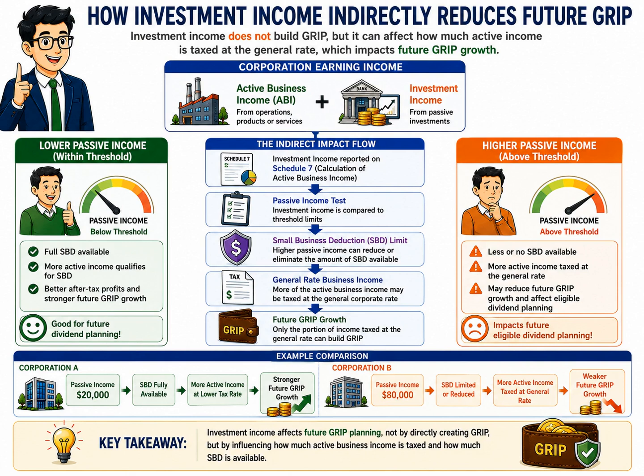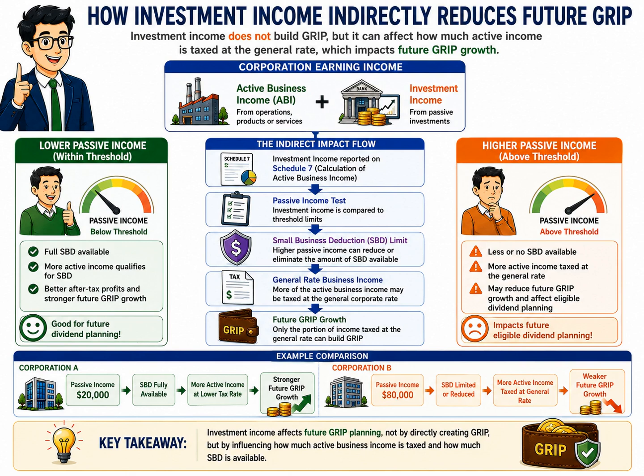The amount of passive income then becomes important because of the small business deduction rules. If the corporation's passive investment income remains below the annual threshold, it generally continues to receive the full small business deduction. This allows more of its active business income to benefit from the lower small business corporate tax rate. However, if passive investment income rises above the threshold, the corporation's small business deduction limit begins to shrink. As passive income continues to increase, more of the corporation's active business income may be taxed at the general corporate tax rate instead of the lower small business rate.